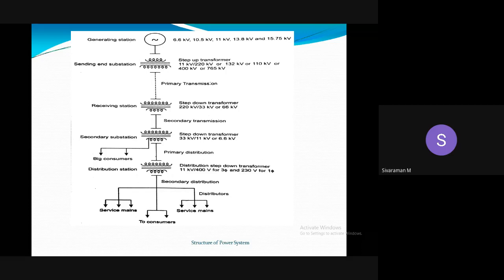Secondary distribution is majorly involved with residential consumers and commercial consumers, for 230 volt single phase and 400 volt three phase. So normally the distribution station is nothing but a transformer, the distribution transformer. In the distribution transformer, 11 kV is converted into 400 volt for three phase and 230 volt for single phase.